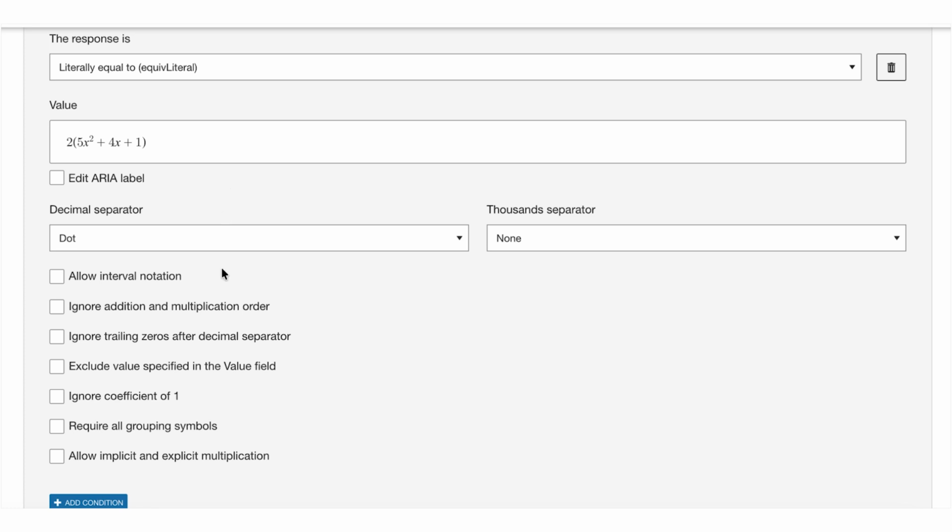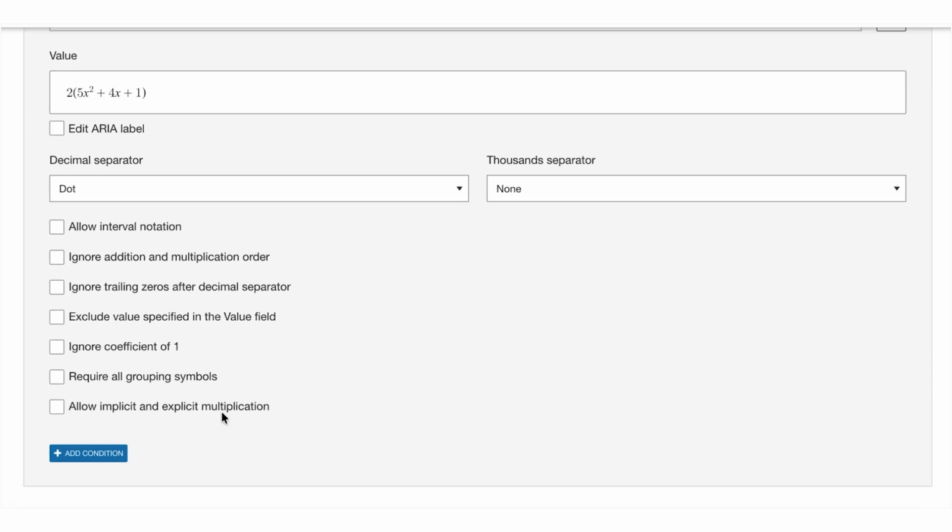And with this option, this would really support authors who would have to instead manually author multiple alternate correct responses to account for both notations. And that really adds up quickly when you're building at scale. So we've introduced this option to really support authors in that aspect, as well as giving learners the ability to answer in the way that they want to. So let's take a quick look.